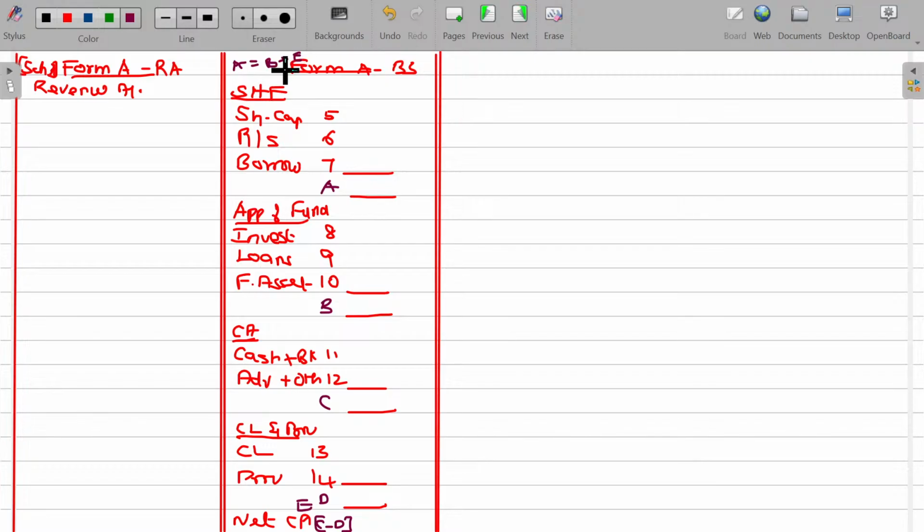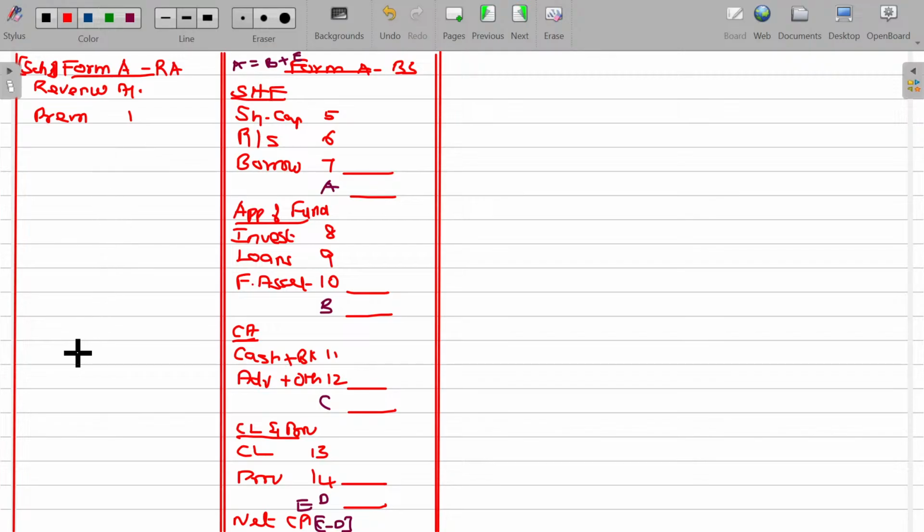How should it appear in the case of the income statement? In case of income statement, we'll start with income, especially the first one being the premium, schedule number 1.